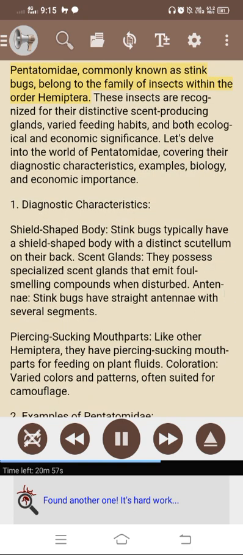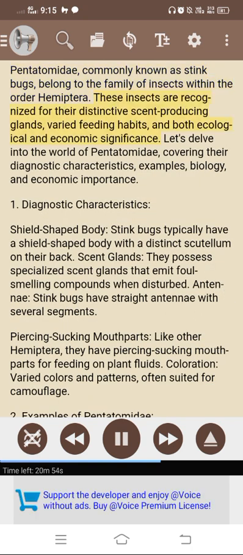Pentatomidae, commonly known as stink bugs, belong to the family of insects within the order Hemiptera. These insects are recognized for their distinctive scent-producing glands, varied feeding habits, and both ecological and economic significance. Let's delve into the world of Pentatomidae, covering their diagnostic characteristics, examples, biology, and economic importance.